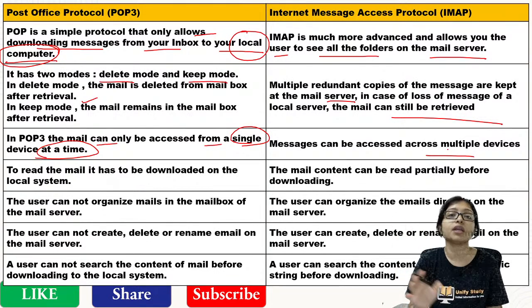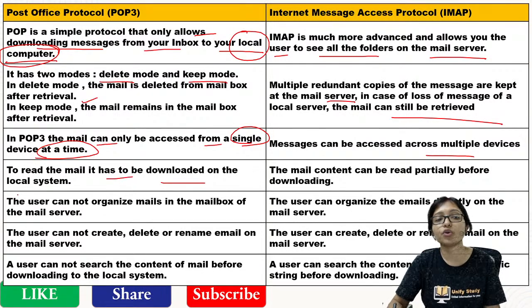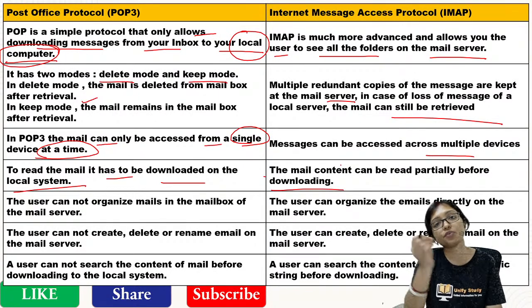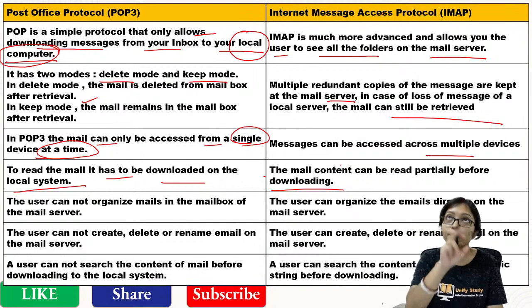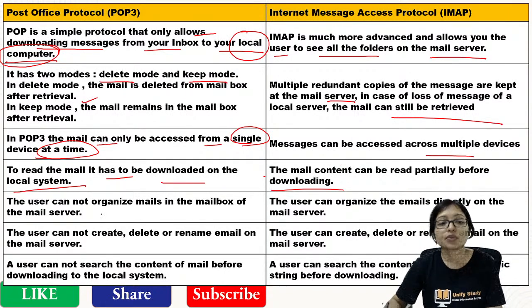You are not depending on the local machine. In POP3, mail has to be downloaded in the local system, and only then can you read it. In IMAP no downloading is required. Partially it will be downloaded, because whenever you open gmail.com, you can see some lines showing in the inbox, right?